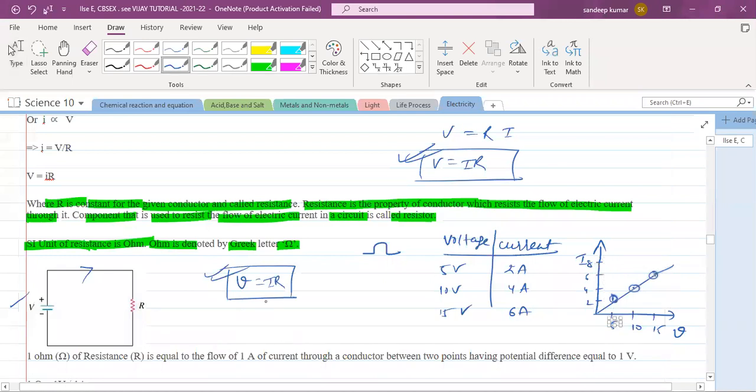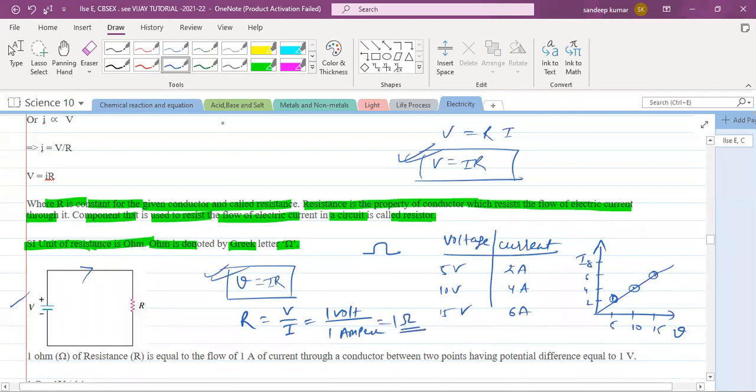Now, if you see, from here what can we write? R is equal to V by I. So when 1 volt is applied and it creates a current of 1 ampere, 1 volt by 1 ampere will give you what? 1 ohm.